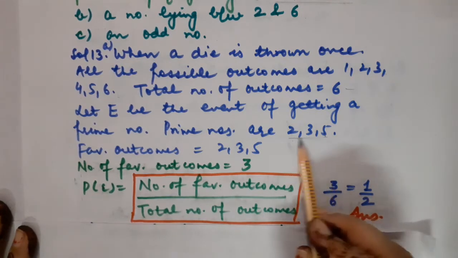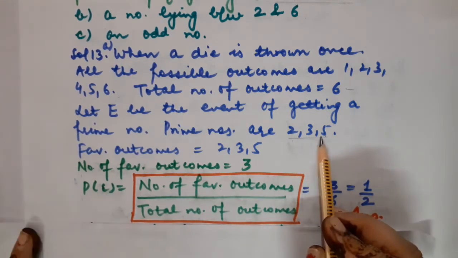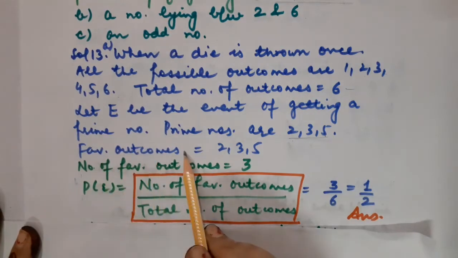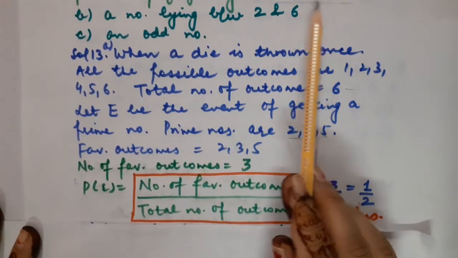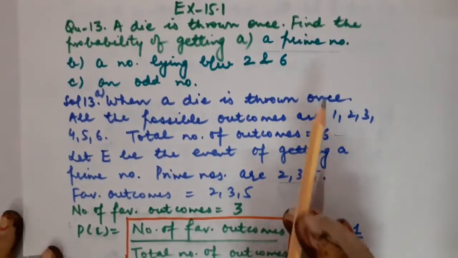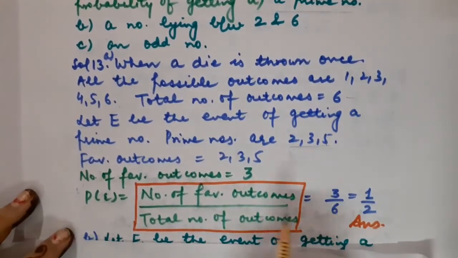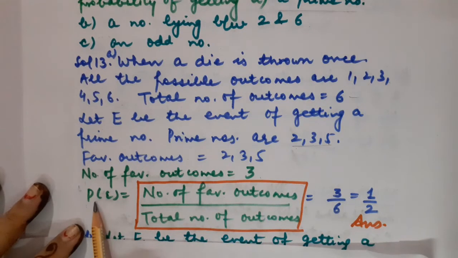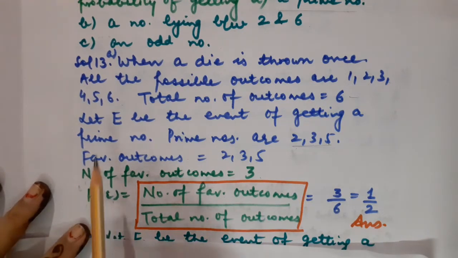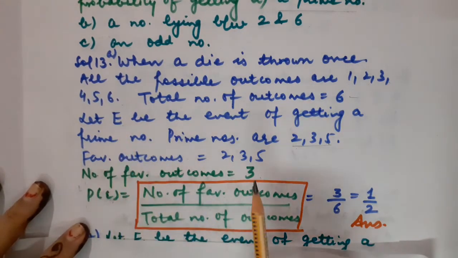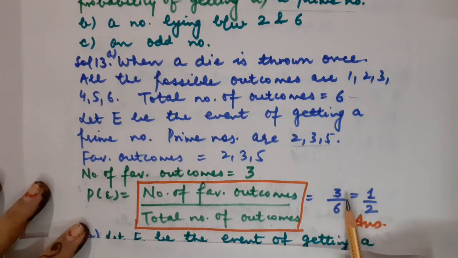But how many are they in number? They are 3 in number. So basically they will be our favorable outcomes because they are demanded. Okay, prime numbers are demanded in the question. So the number of favorable outcomes is equal to 3. Now the probability of E, the event which is assumed by you, is equal to the number of favorable outcomes upon the total number of outcomes. That is 3 upon 6, which is equal to half.